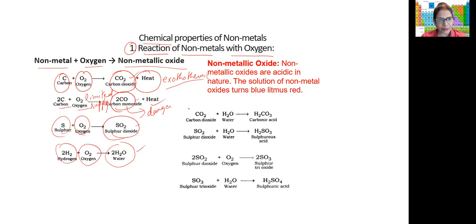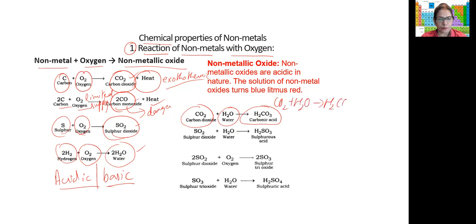Now let us see what happens when these non-metallic oxides are reacted with water or dissolved in water. Here we are going to test whether these non-metallic oxides are acidic or basic. Let us find out. How? When I dissolve carbon dioxide in water, it forms carbonic acid. So CO2 plus H2O forms H2CO3. So this is an acid, carbonic acid.